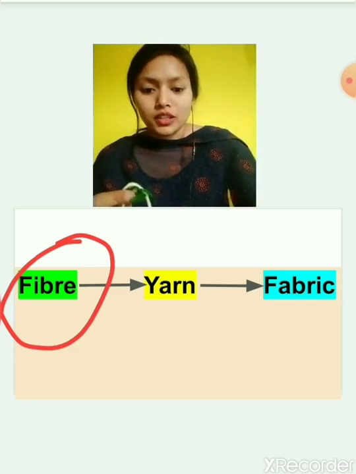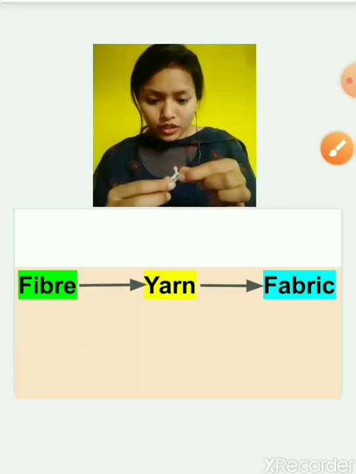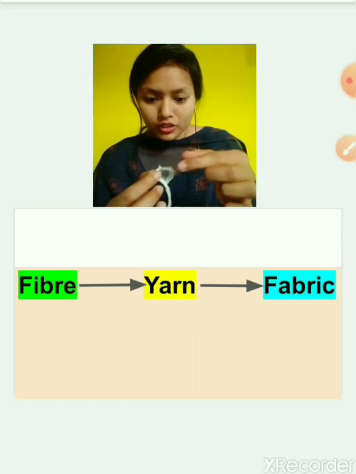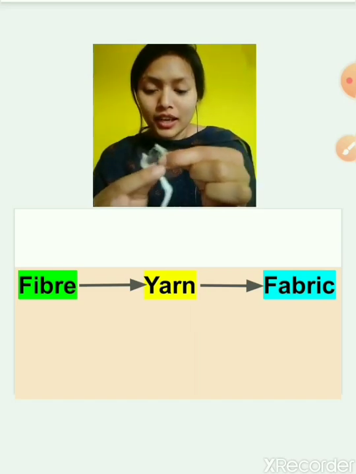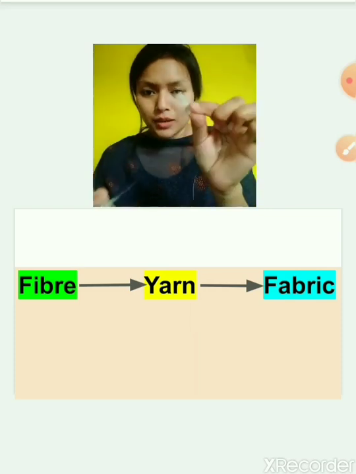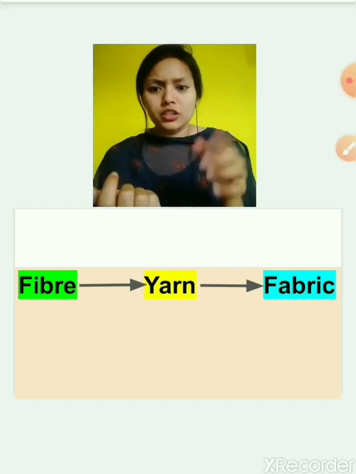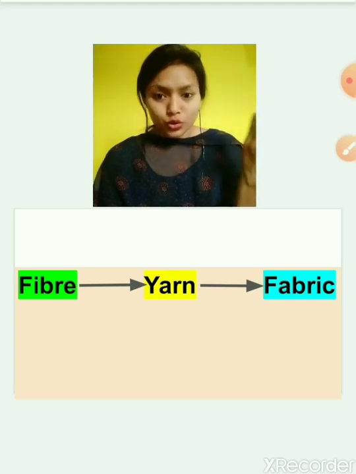What happens? First, this is the natural cotton that we get from the field. Many lumps of this type of cotton are put together and rolled through machines. In earlier times it was done by hands or charkha, but now it is done through machines.